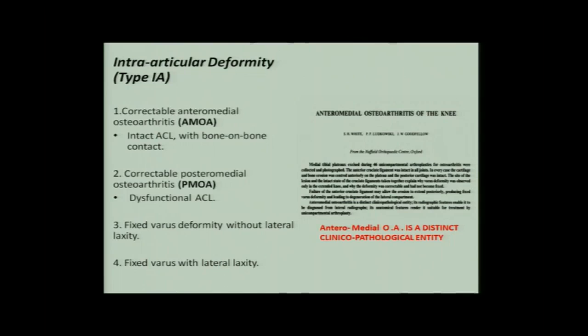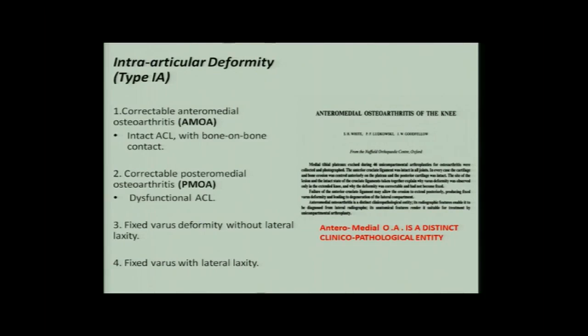In the intra-articular deformity type, there is the anteromedial osteoarthrosis, in which this is a correctable deformity. The anterior cruciate ligament is intact. The disease is bone on bone. As time goes on, the anterior cruciate ligament degenerates, the biomechanics change, and the disease starts going over to the posterior part of the medial condyle as well. And then it changes into posteromedial OA.